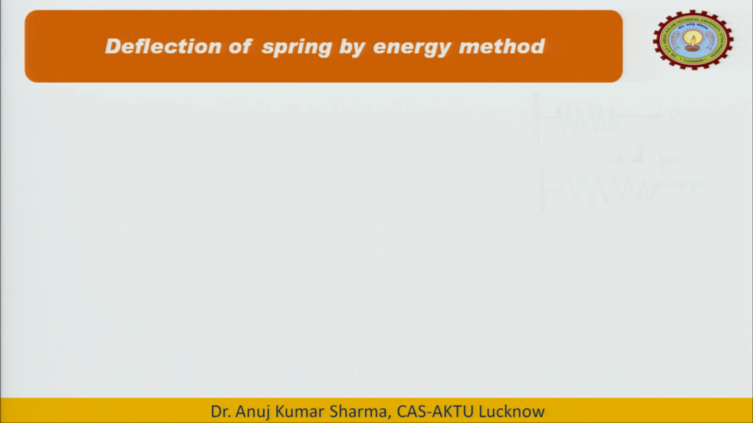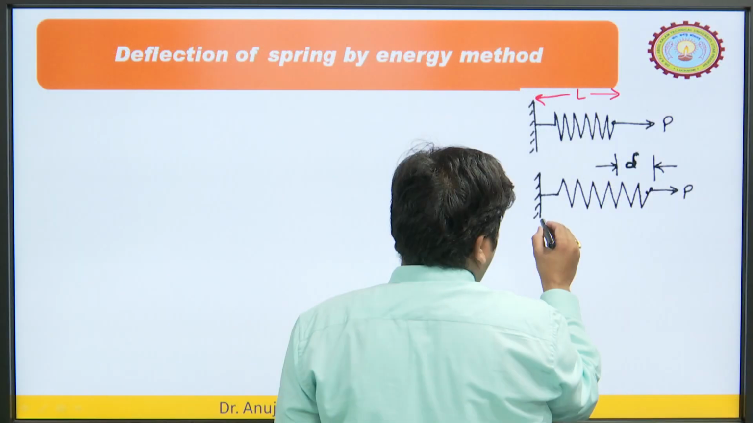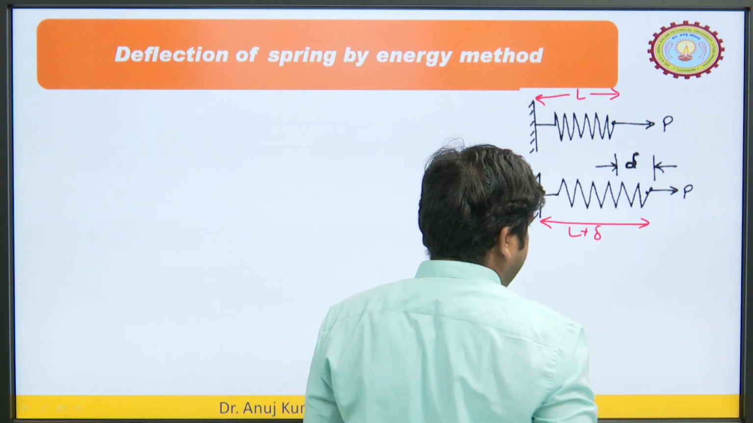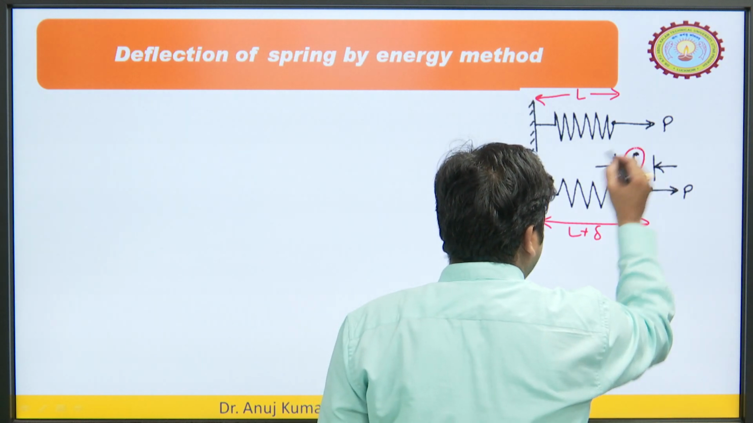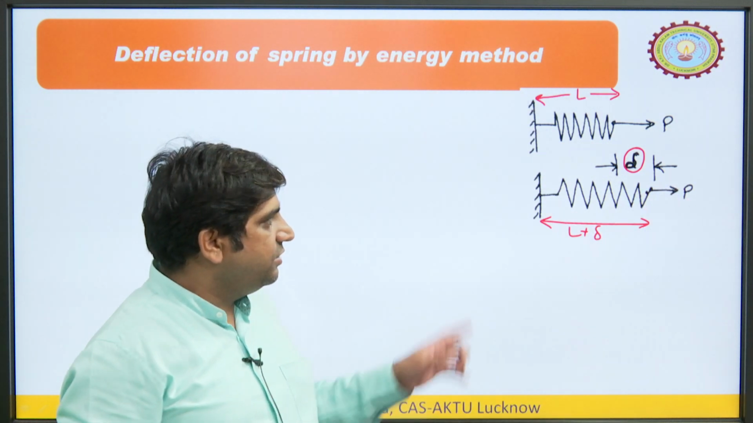So, now we will discuss the deflection of springs by energy method. For that we have to find out the delta, we have to use different standard nomenclatures for this. So if we take a simple example here, let's say this is the spring, initial length is L. So this is the initial length, and after the deflection the length is L plus delta. So it means delta is the deformation in this spring because of the application of this load P.